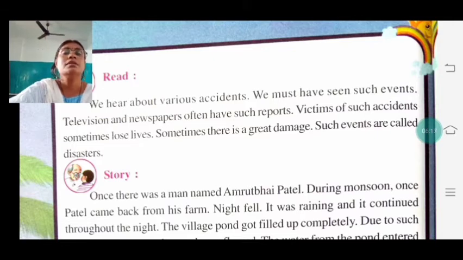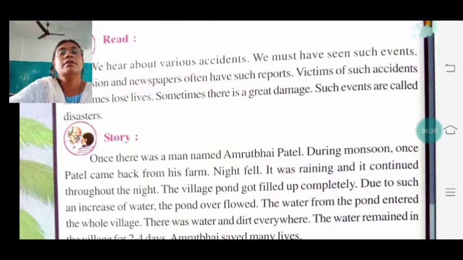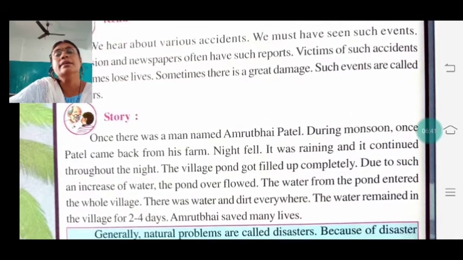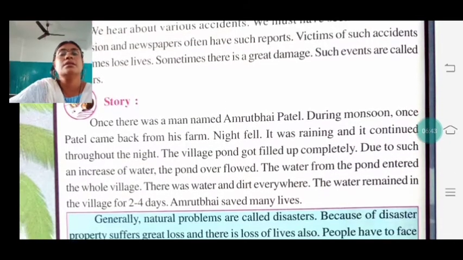So you must have heard from the newspaper, seen the newspaper. Regularly you are seeing the television news also. So many types of reports you are seeing of such accidents. Victims of such accidents sometimes lost their life. इतने सारे एक्सीडेंट होता है जिसमें बच्चे अपनी लाइफ भी lost their lives, and sometimes there is great damage. Such events are known as disaster.